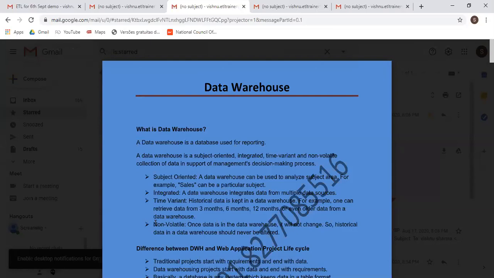Zigzag data means, just imagine that there is a name column, and Vishnu is mentioned. How is it mentioned? It has been mentioned like capital V, small i, capital S, small h, capital N, and a small u. Then is it proper data? No, it's not proper data.